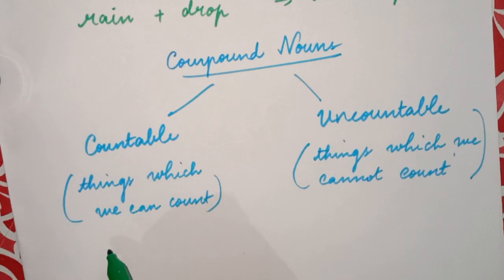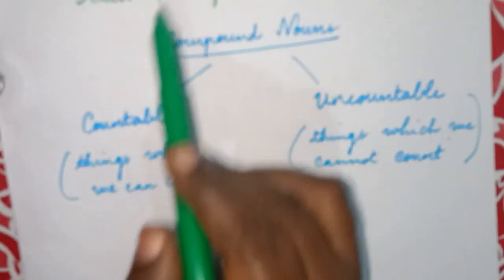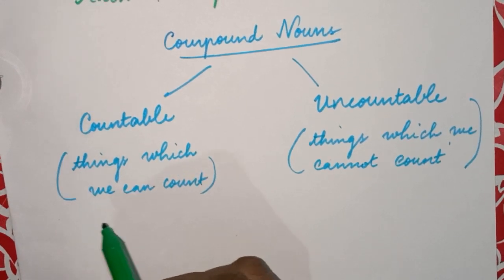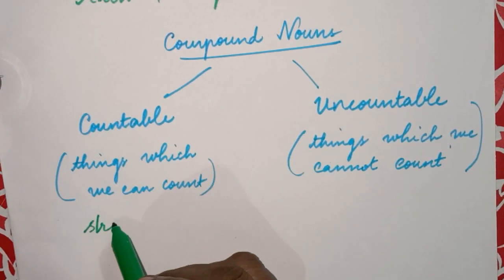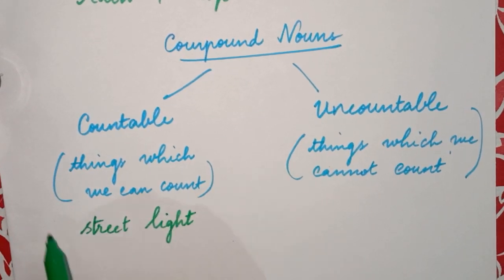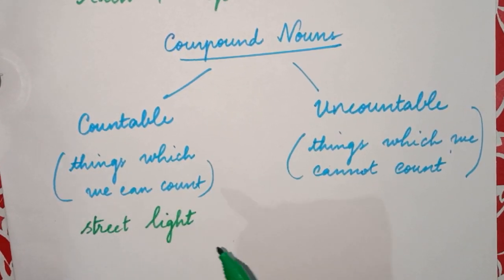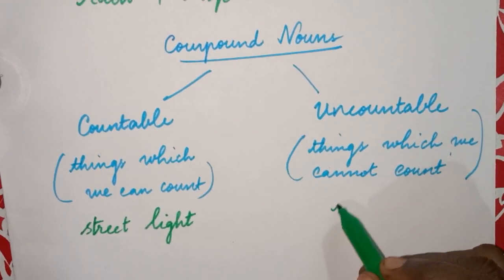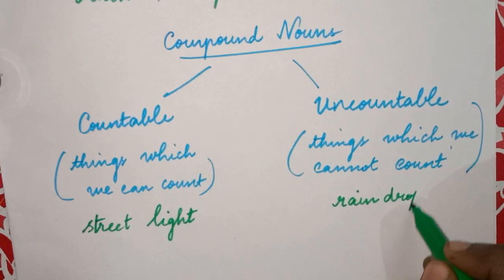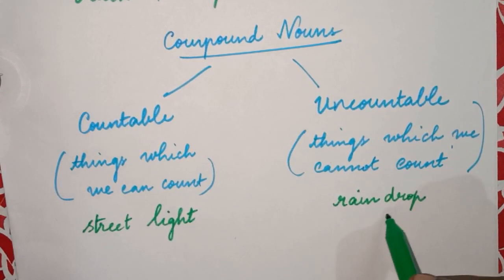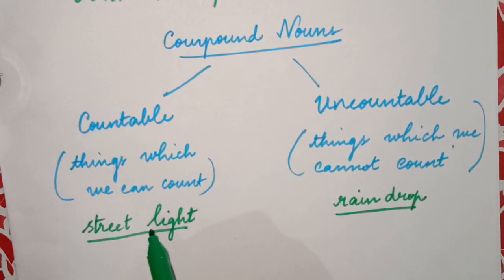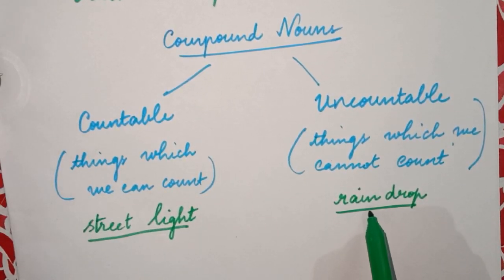What are the things which we can count? For example, I can give you street light. We saw it here, no? Street light. So you can count the number of street lights, isn't it? Yes. So street light is a countable noun. We can count the number of street lights in a particular street. But at the same time, raindrop, which we saw, is an uncountable noun because we cannot count it. So this is the difference between countable noun and uncountable noun.